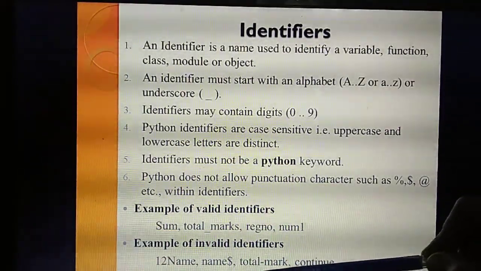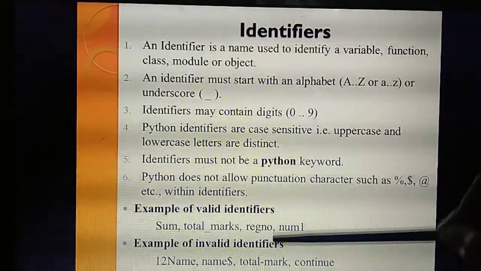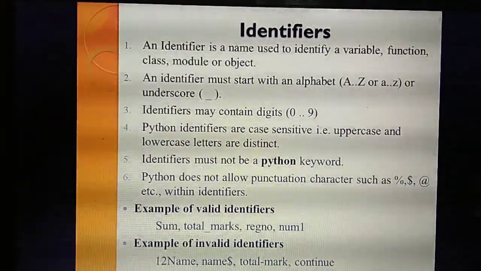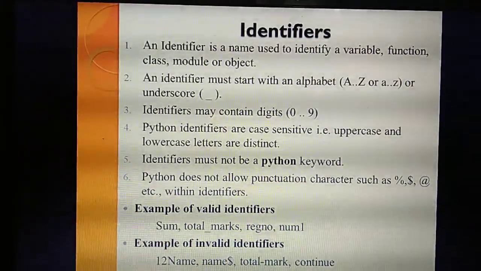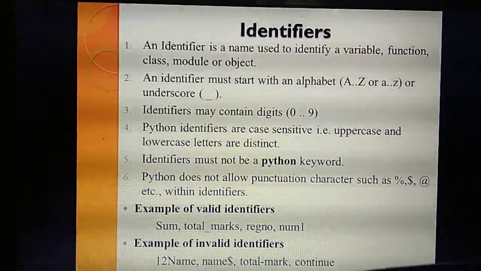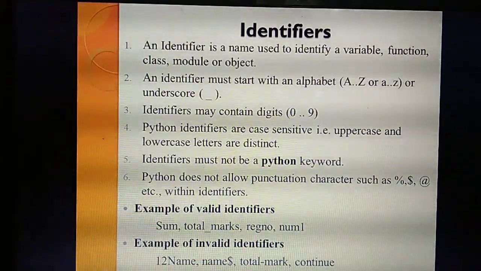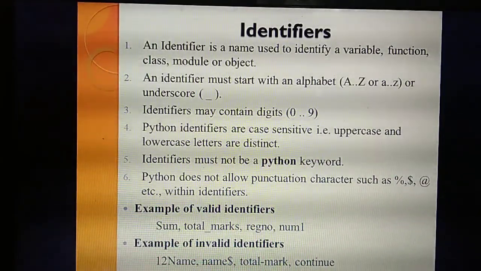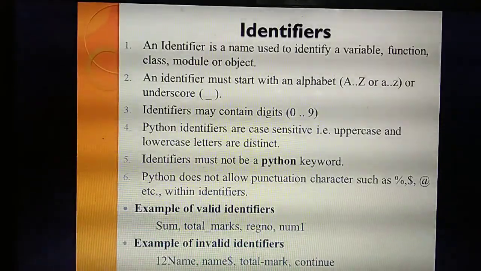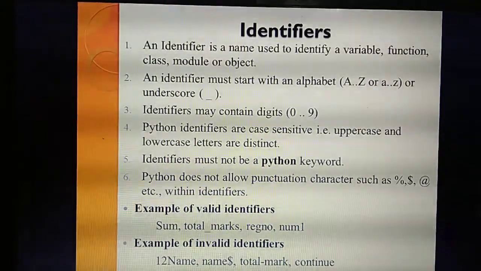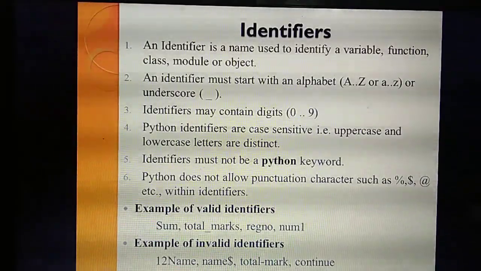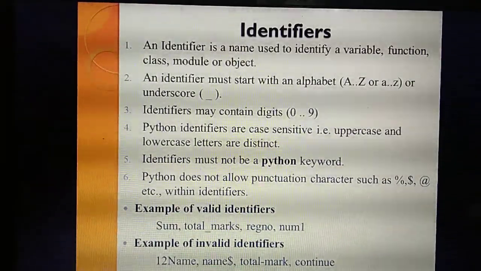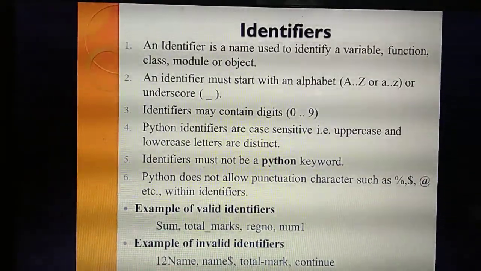Next. See, total, in between they have given that symbol, the minus symbol. Is this correct? No. Only the underscore symbol is allowed. Next thing is continue. Continue is a keyword. Do identifiers allow a keyword? No. Understand? So before studying one heading, just read it first, understand the example. Then only you can write the topic. Understand identifiers?